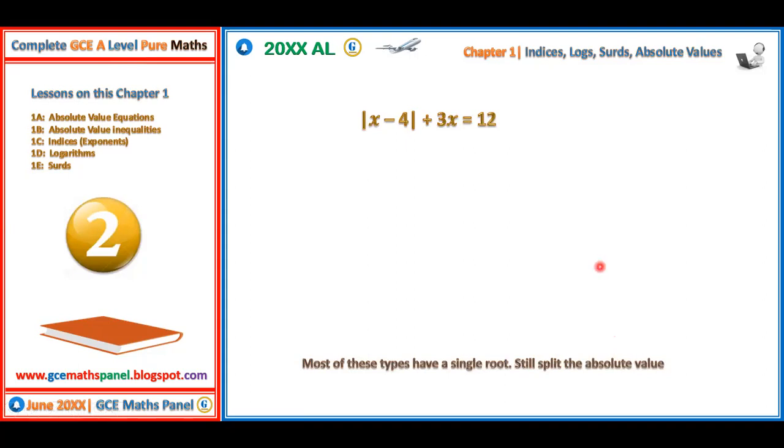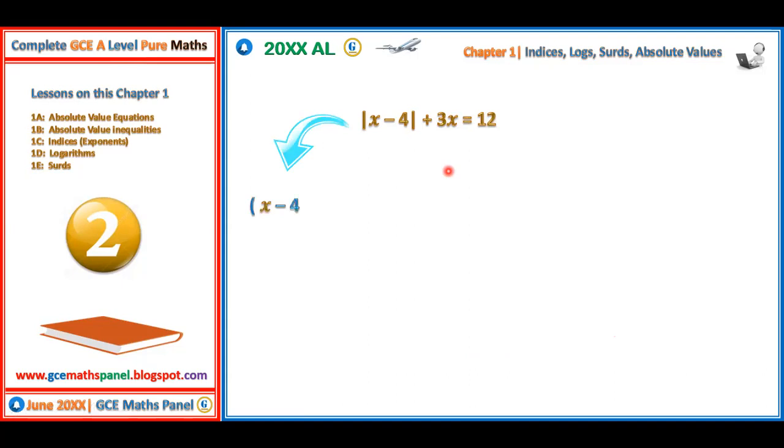But most of these ones that have this form have just a single value. Here we'll have x minus 4 plus 3x equals 12, or the negative of what you have inside here: negative of (x minus 4) plus 3x equals 12.